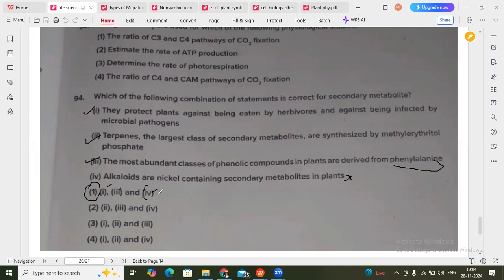But here, the fourth option is itself wrong. So how can the first, third, and fourth options be correct? According to me, the third option is correct. Why? Because while submitting an objection, you have to provide some proofs, right? So here I have attached some proofs. You can see here.